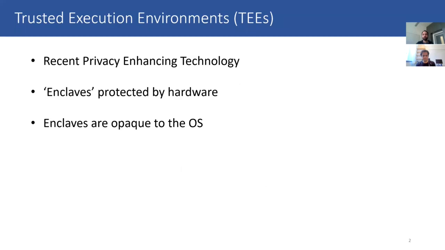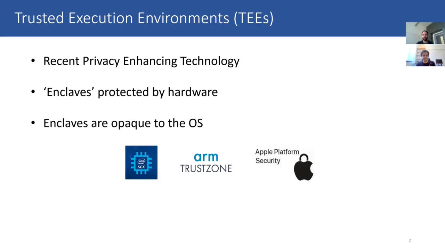I will begin by introducing Trusted Execution Environments, also known as TEEs. A Trusted Execution Environment is a recent privacy-enhancing technology. With the help of computer hardware, secure execution environments are created to perform private computations. These secure environments are also known as enclaves. Enclaves are protected from high privileged software such as the operating system and the hypervisor. Many hardware vendors today offer different implementations of TEE, for example, SGX from Intel, TrustZone from ARM, and Apple's platform security.